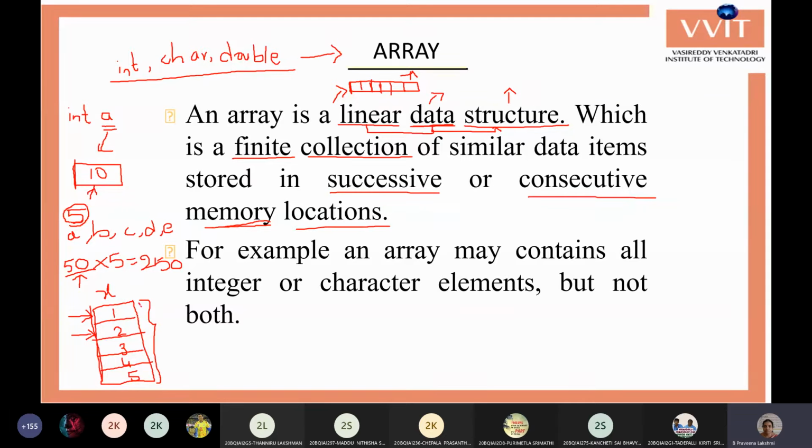With these elements, we will have only one increment. For example, this is at location 100, this will be at 102, the third element will be at 104, and the fourth element will be at 106. By doing a plus 1 increment, you can reach the next location. From that you can reach the next, and from that the next, just by incrementing.